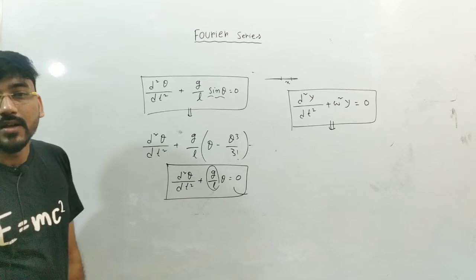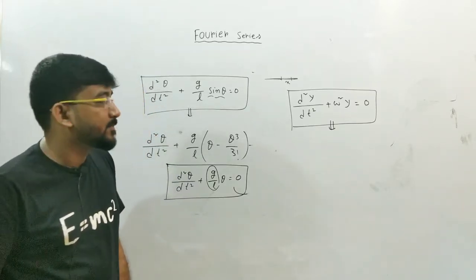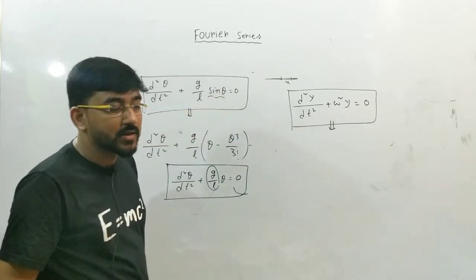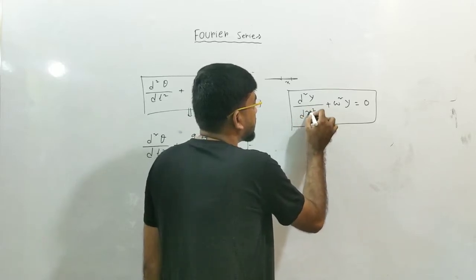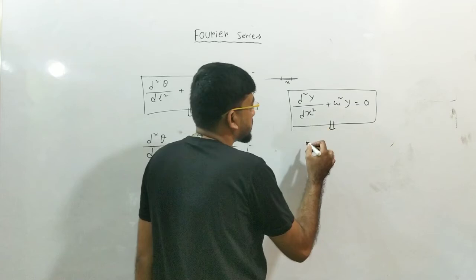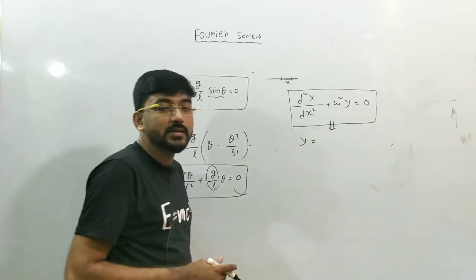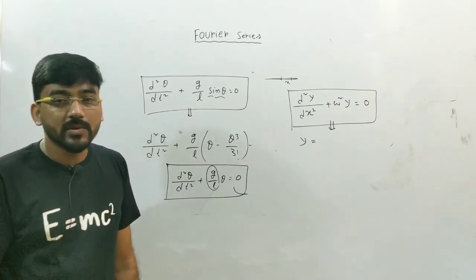of this equation, but the solutions are mainly in terms of sine and cosine. Okay, and instead of t, if you use the variable x, so let me use the variable x instead of t, so you will get this kind of equation. Then you can see the solution of this y. Okay, solution of this y is either you can represent it in terms of sin x or in terms of cos x or any linear combination of this.